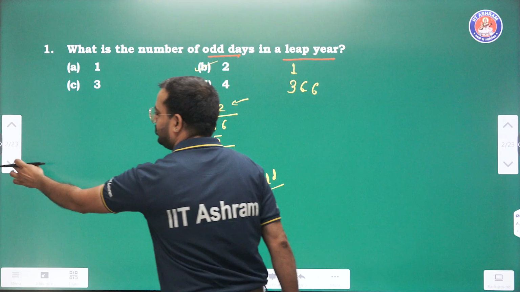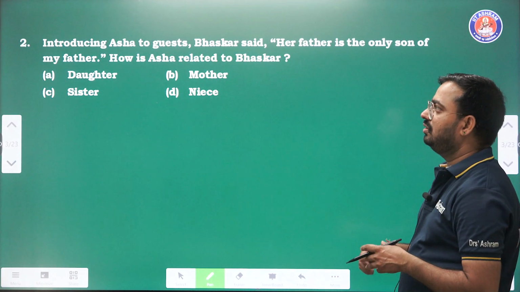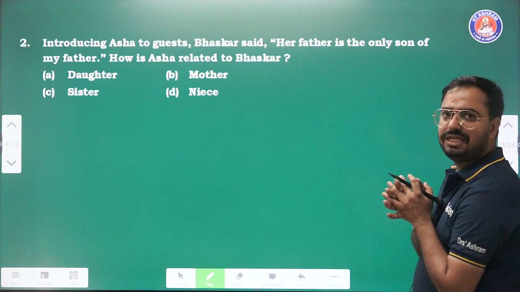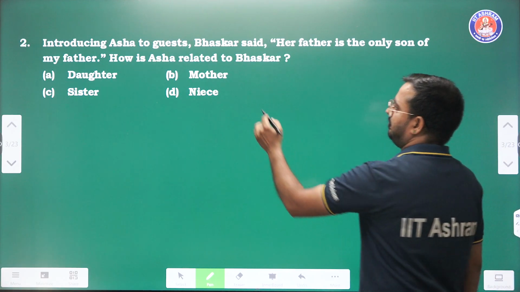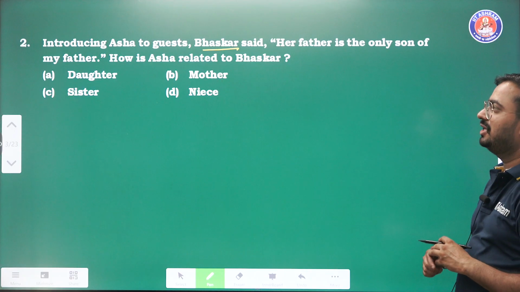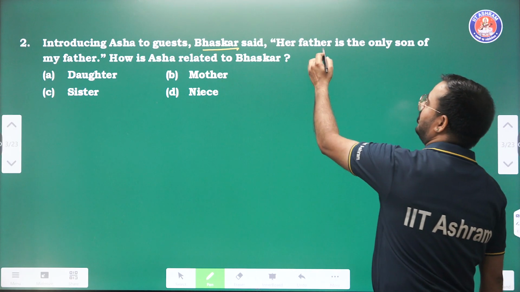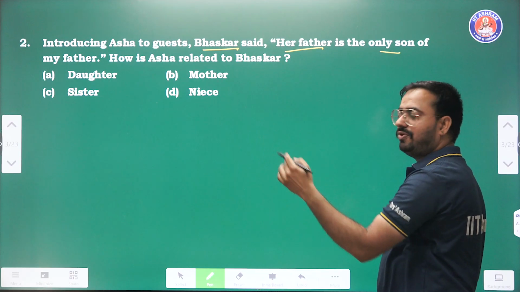Next, question number second. Question number second, Asa, introducing Asa to guess, Bhaskar said, her father is the only son of my father. How is the Asa related to the Bhaskar? Her father is the only son of my father.